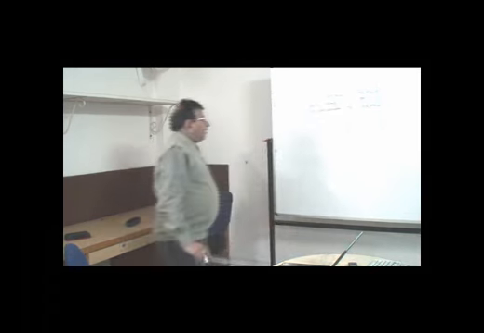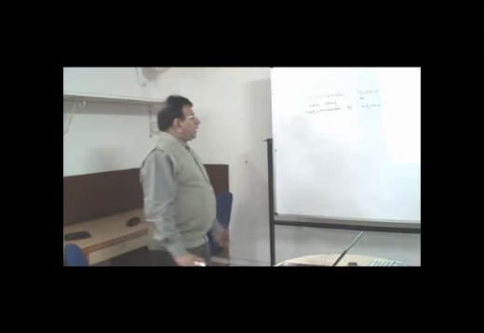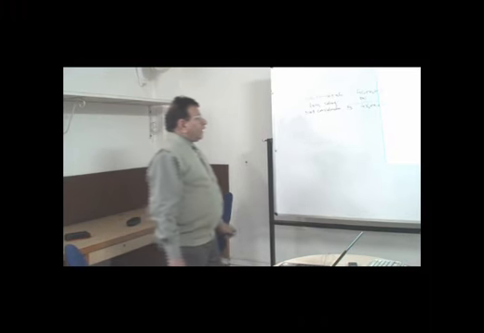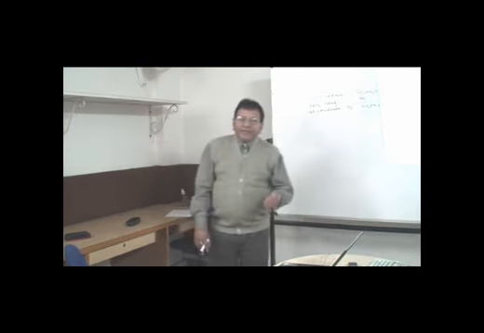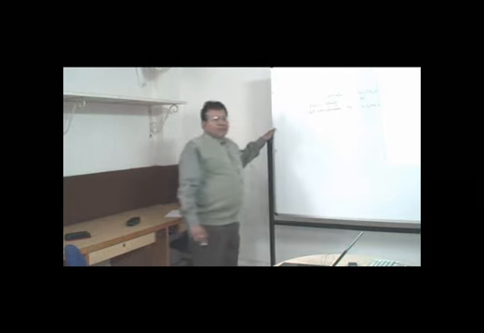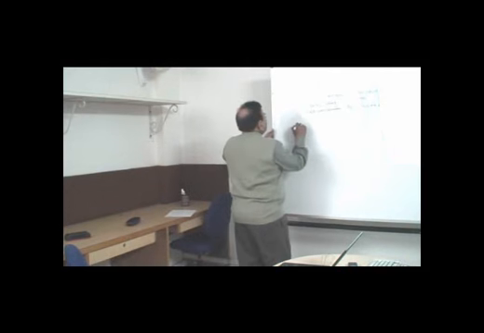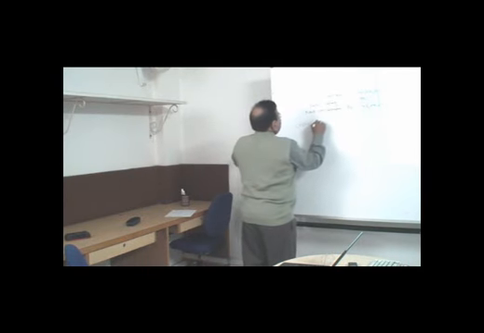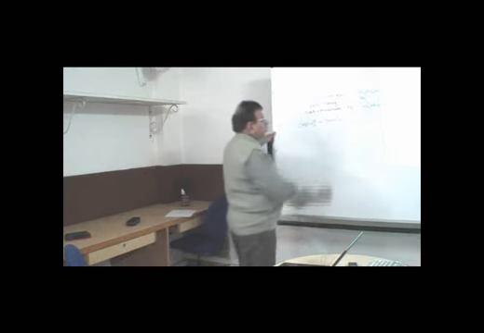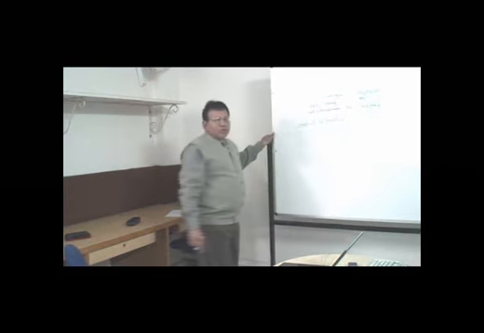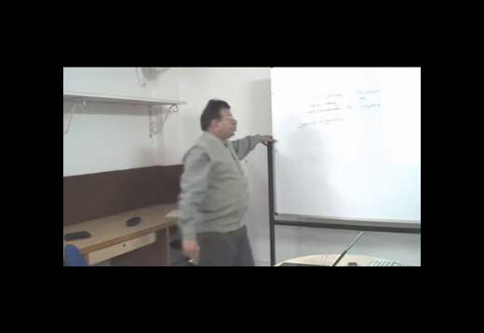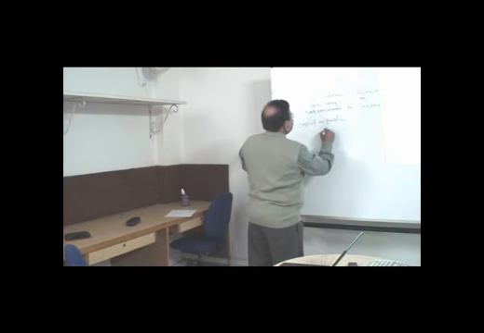Now we'll be calculating the long-term capital gain, because this is a long-term capital asset. First of all, we'll have to calculate the indexed cost of acquisition. For that, we will first determine what is the cost of acquisition. He bought the house on 1st October 1982. It means this house has been purchased subsequent to 1st April 1981. So the cost of acquisition would be 5 lakhs.